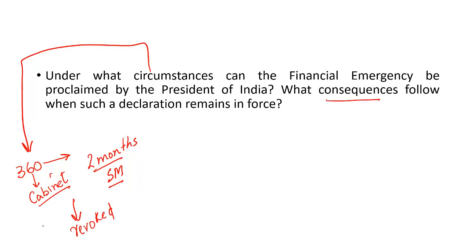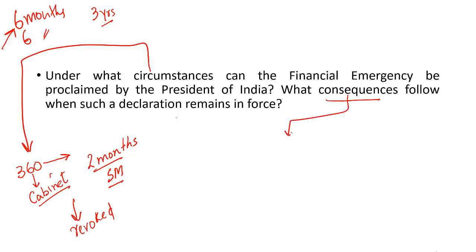That means national emergency remains in force for 6 months. Then after 6 months, it needs to be reapproved by Parliament. Then it can be imposed for another period of 6 months, and after that it is to be reapproved again. That means periodic approval of Parliament is required for the continuation of national emergency. President's rule can continue only for 3 years maximum. But there is no upper limit for financial emergency. Once it is approved, it continues unless and until it is revoked by the President of India.